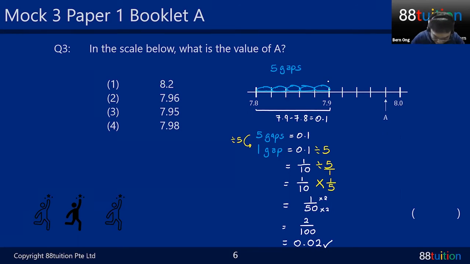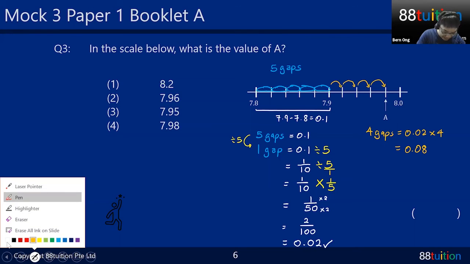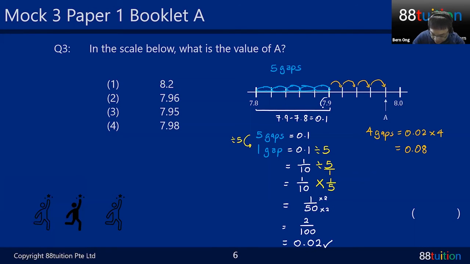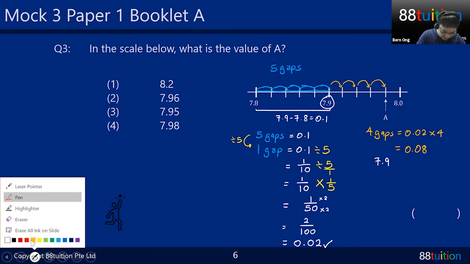So down here, how many gaps to reach A? 1 gap, 2 gap, 3 gap, 4 gap. So 4 gaps will give you what? You simply take your 0.02 times 4. Oh, this is easy, I can do mental sum. 4 times 2 is 8, so 0.08. Can you see? The starting number is 7.9, so 7.9 plus your 0.08.